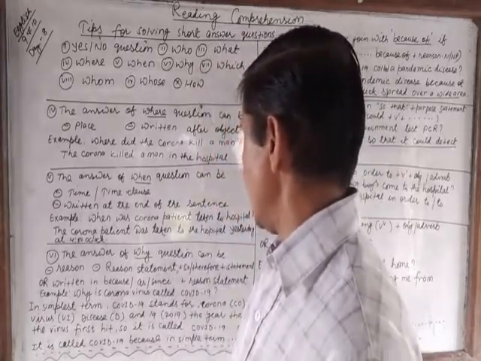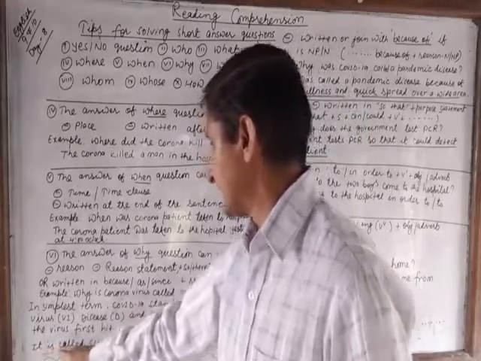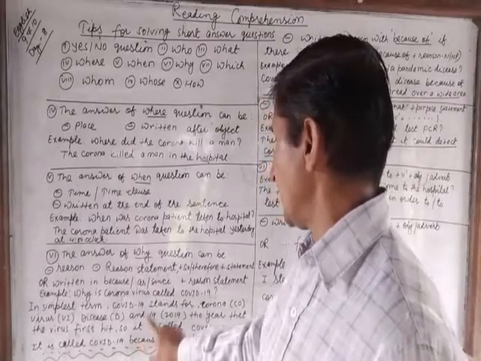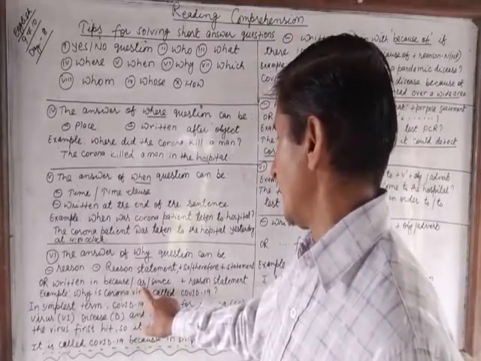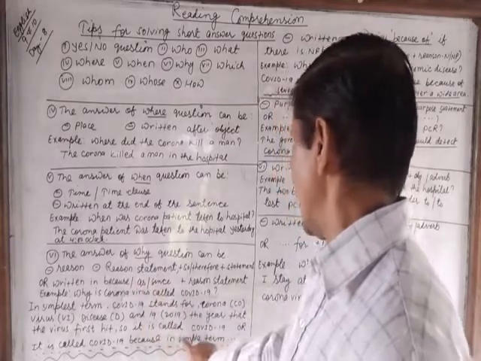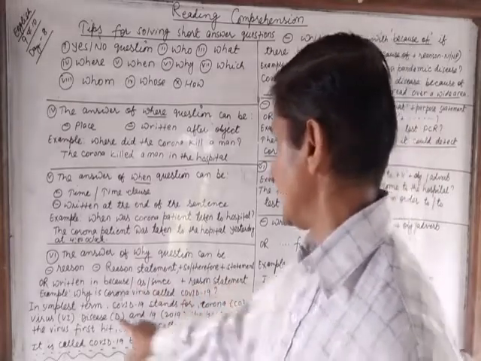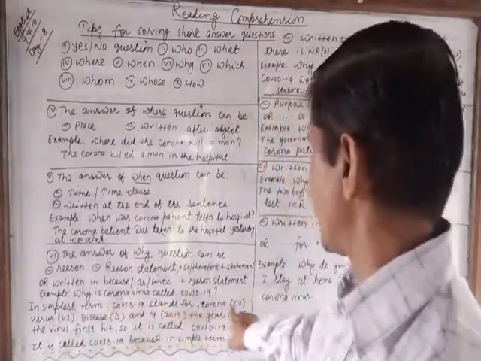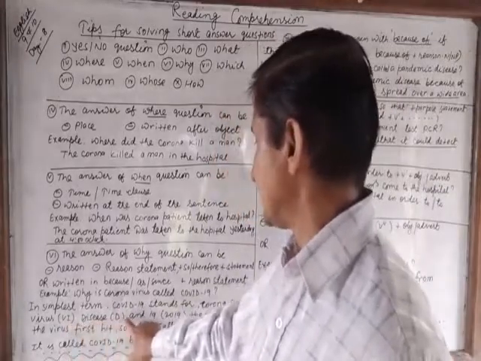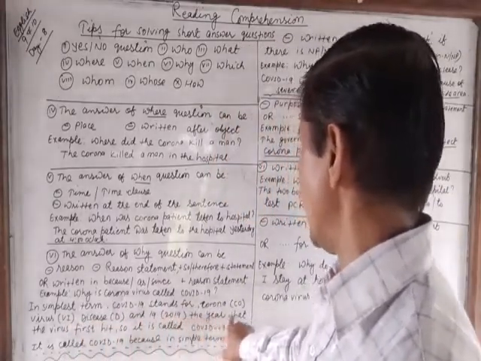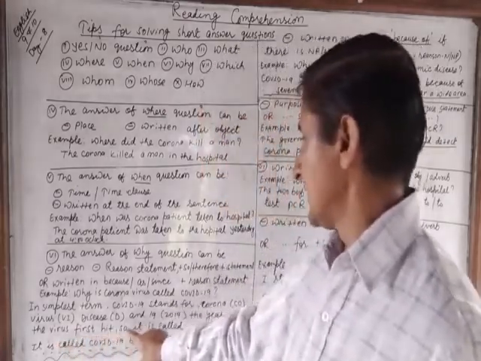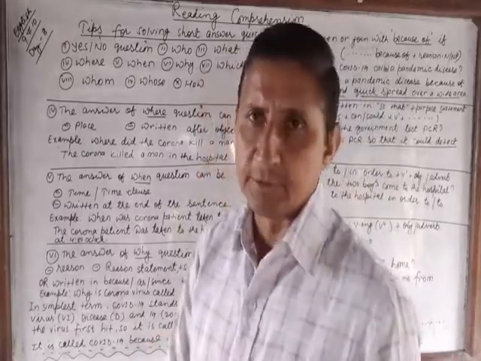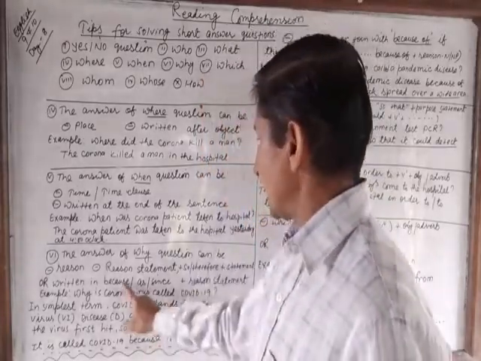In another way you can write a statement in the beginning. It is called COVID-19, and then join with because, as or since, and after that you can write the reason statement. The reason statement is: in simplest terms, COVID-19 stands for CO, corona, VI, virus, D, disease, and 19, 2019, the year that the virus first hit. In this way, you can write the reason after because, as, since.